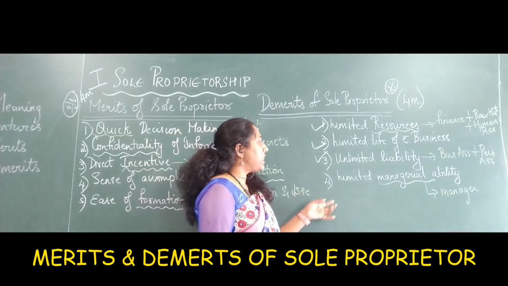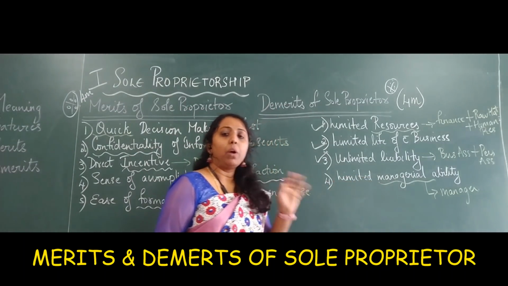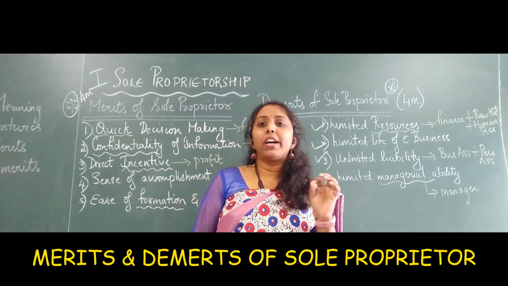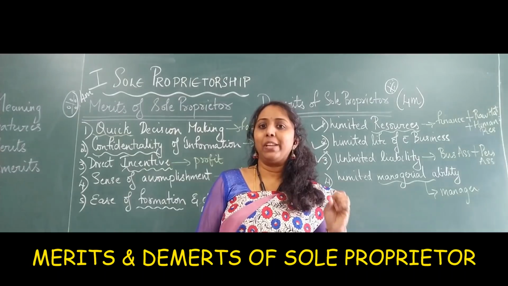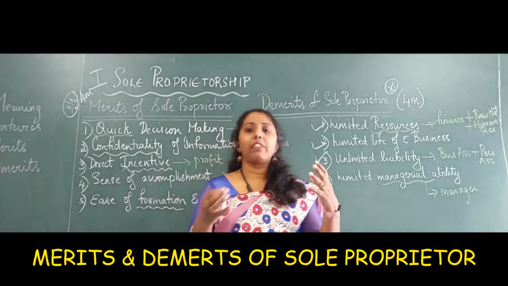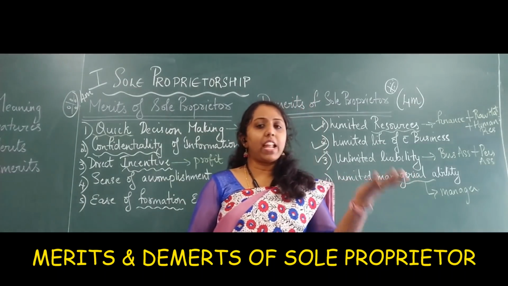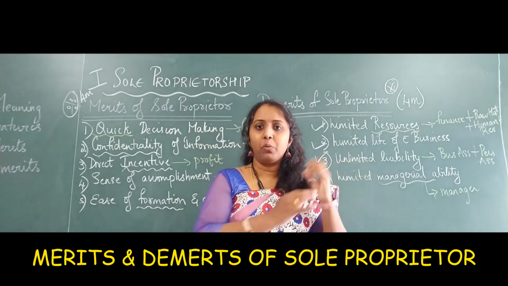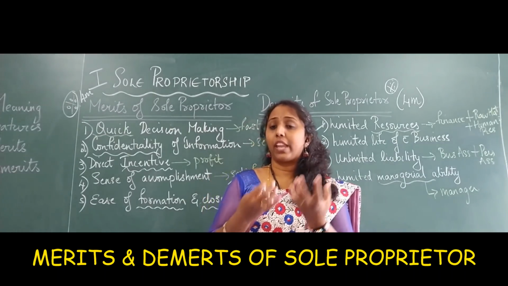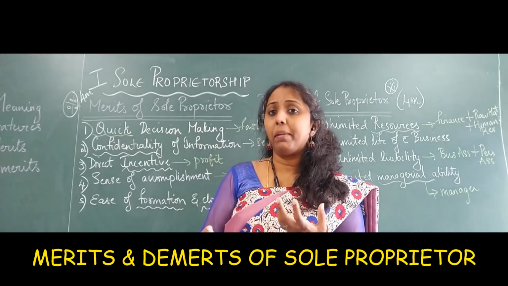Then the fourth point is limited managerial ability. The word managerial refers to managerial skills. When you work in an organization, you need to have managers all around you who can help in managing. If you talk about finance, there's a finance manager and his team who can help. You talk about human resources, there are employees who can hire other people.